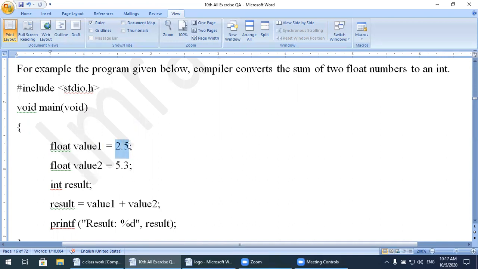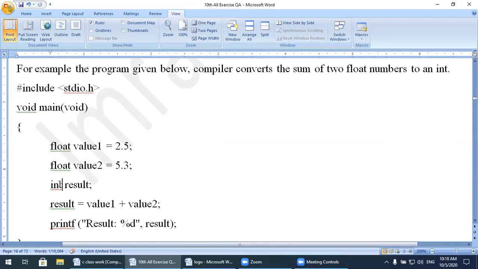Watch here, I assign a float value 2.5. Another float variable, value2. Float means that value1 or value2 will always hold a constant value which is float. So this one is 5.3.